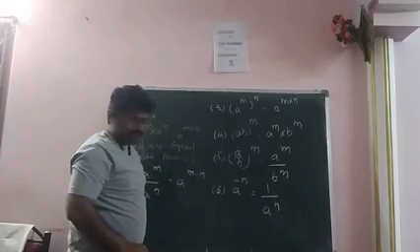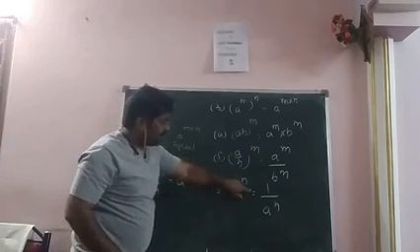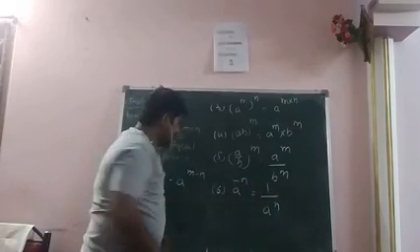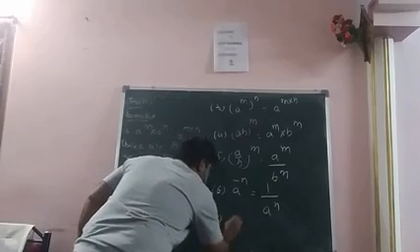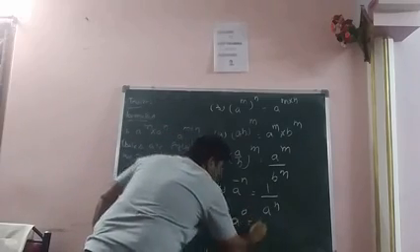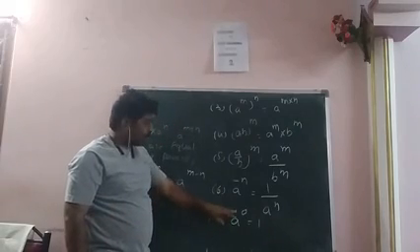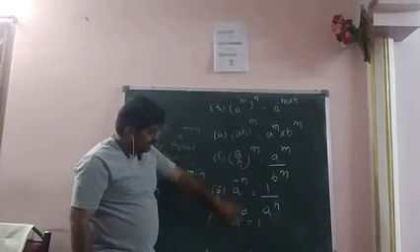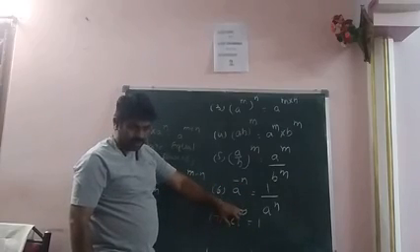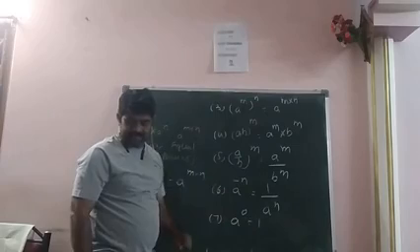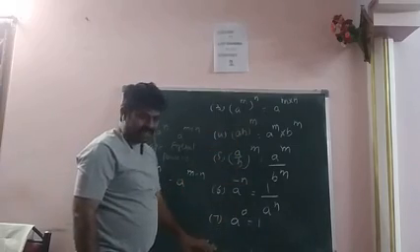1 by a power n, that is, a power minus n can be written as 1 by a power n. And we know that a power 0, the value of a power 0 is equal to 1. What is the base? a. What is the power? 0. So anything power 0, the value is equal to 1.